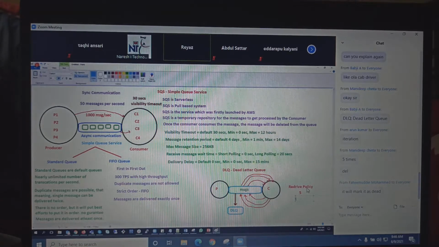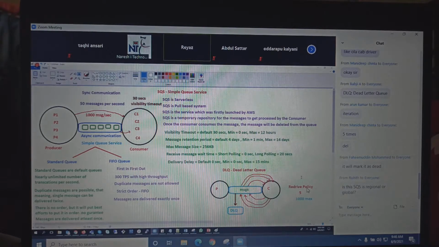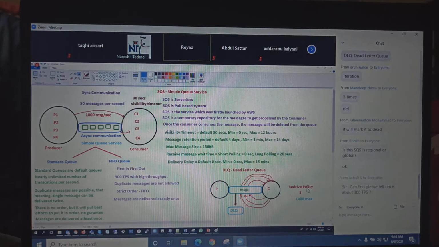So for the redrive policy, the maximum iterations can be 1000 times, but you need to watch out for the latency. It is regional. If I don't say anything, it is regional. 300 TPS, 300 transactions per second, I have written here. So for 1 second, how many transactions can you have? Maximum 300. Whereas in a standard queue, it is unlimited.